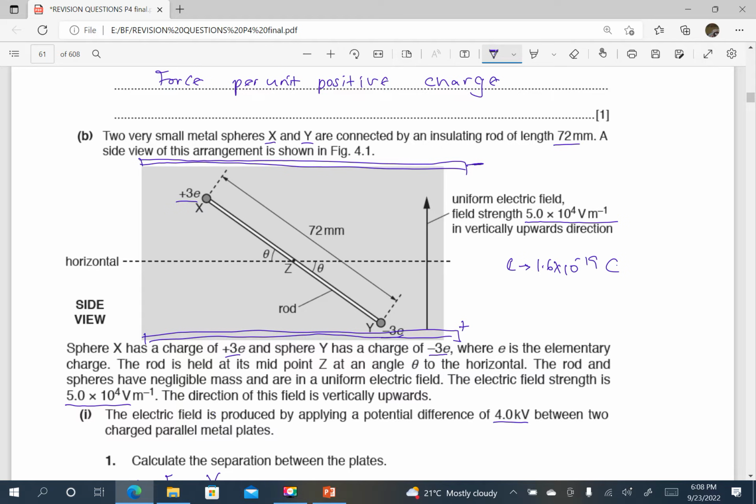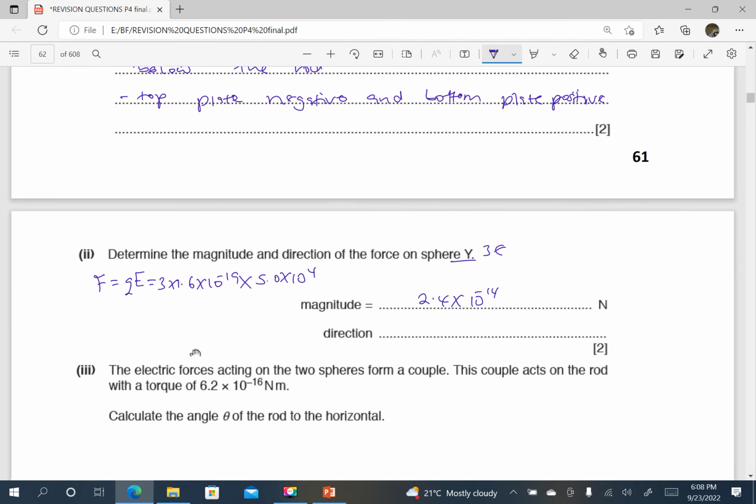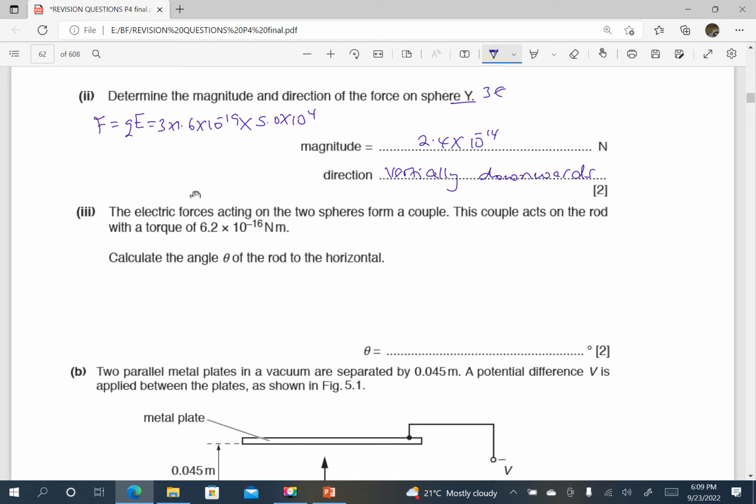Since the field is upwards, the force on the negatively charged particle is going to be downwards. So for the direction we can simply say it is vertically downwards.